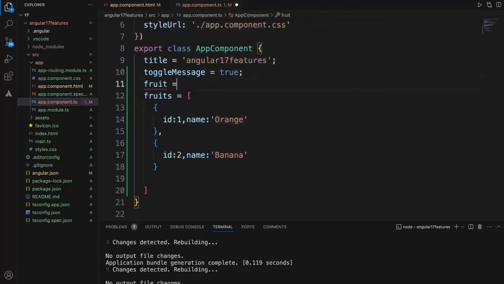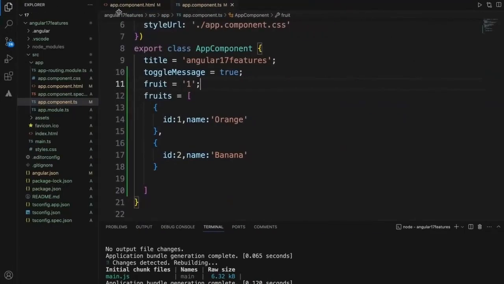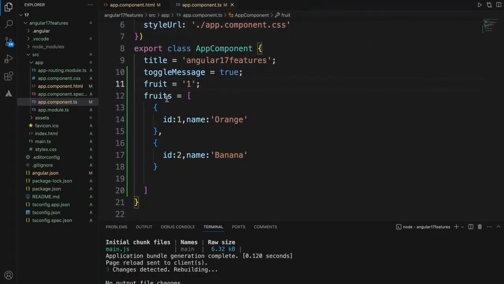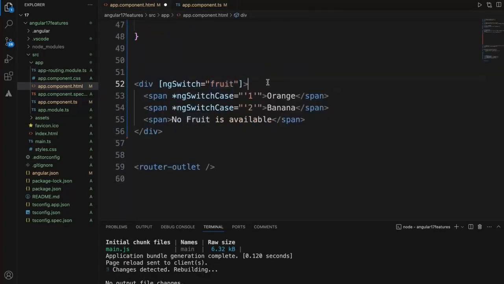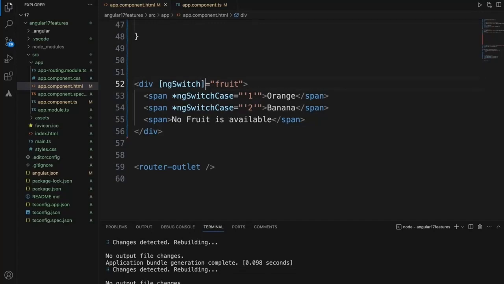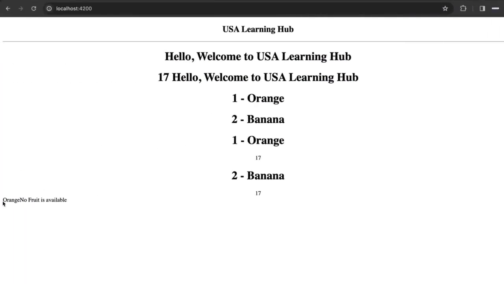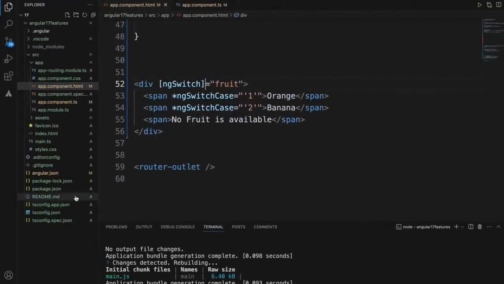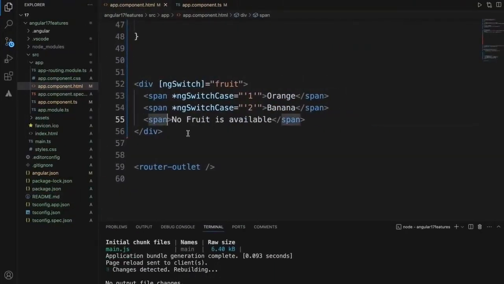So right now initially we'll pass fruit value as 1, and let's see which one is going to print it. Okay, fruit ng switch. Oh, okay, this is the problem. Okay, now it should work. If you see, orange, no fruit is available. No, this is not. Oh, okay, this should be the default value.